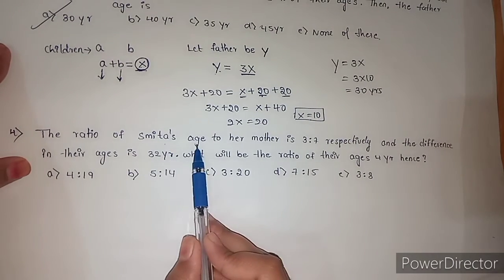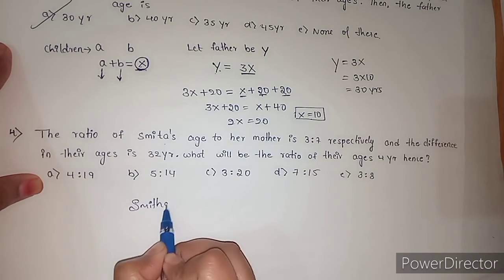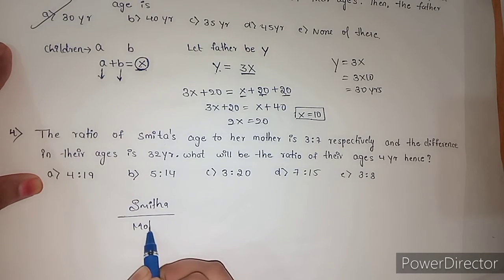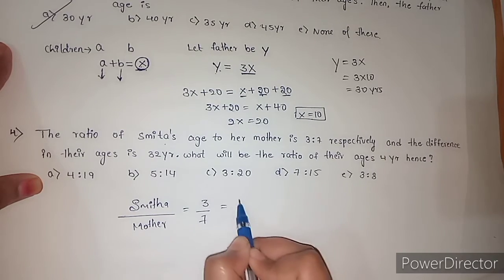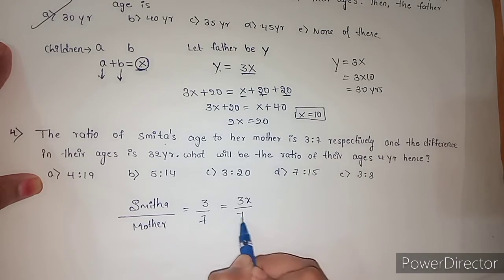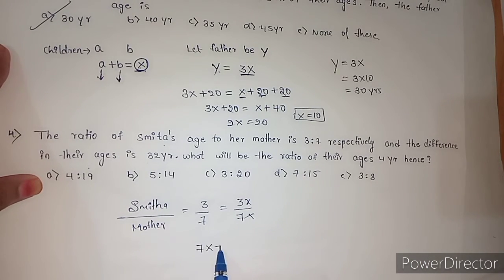The ratio of Smita's age and her mother's age is 3/7, that is 3x by 7x. And the difference in their ages, the difference because the mother's age is more, right?